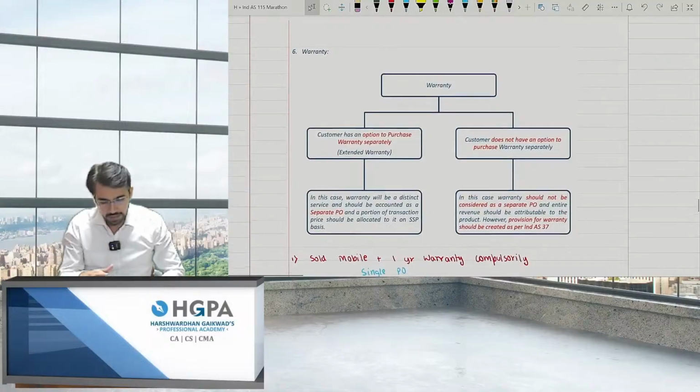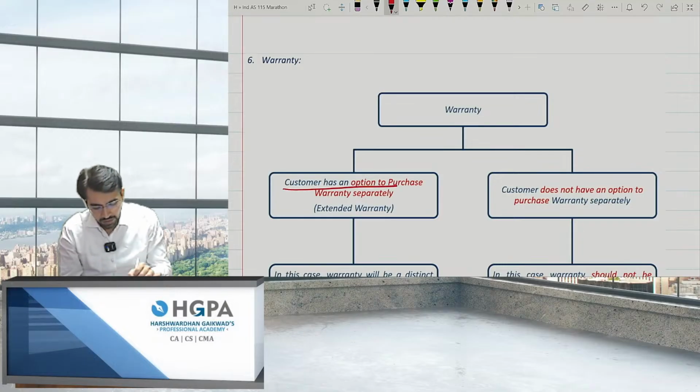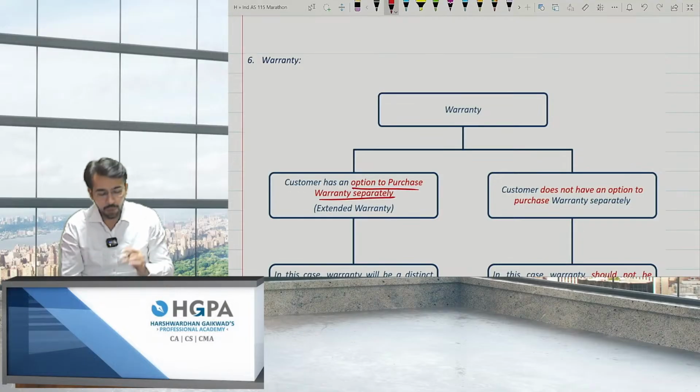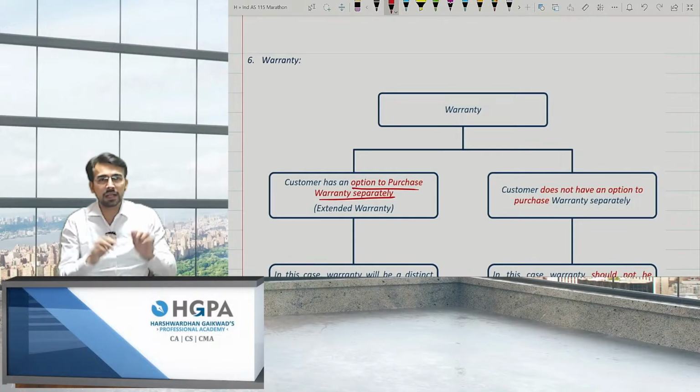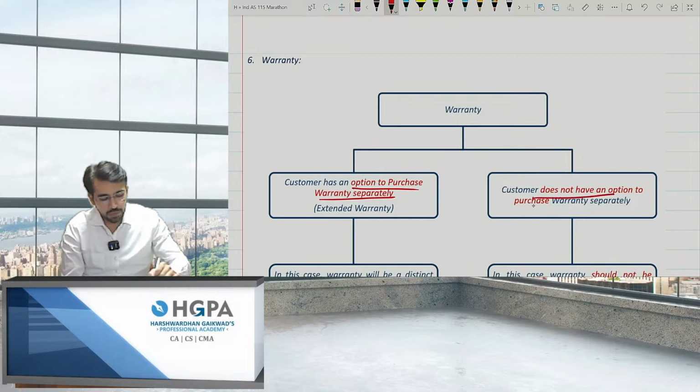Okay. Next, warranty. So basically, what is warranty? If the customer has the option to purchase warranty separately, that means there are two performance obligations. First is the product and the second is warranty. So the product will be booked on the spot and warranty will be booked over the period, if you have the option. But you do not have any option to extend the warranty.